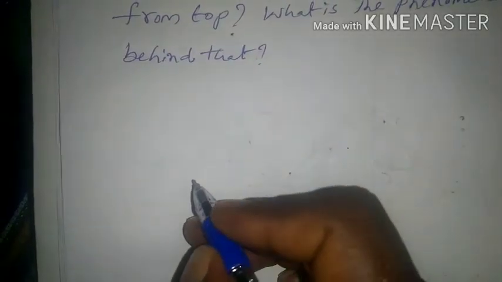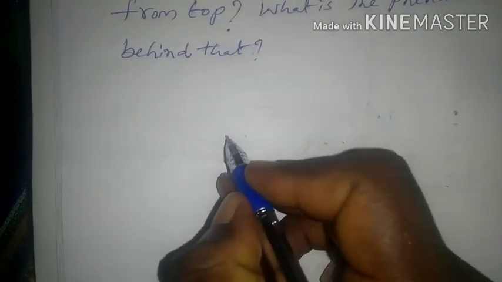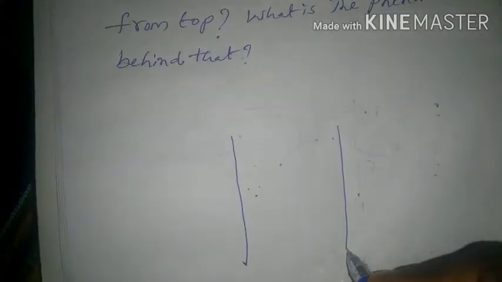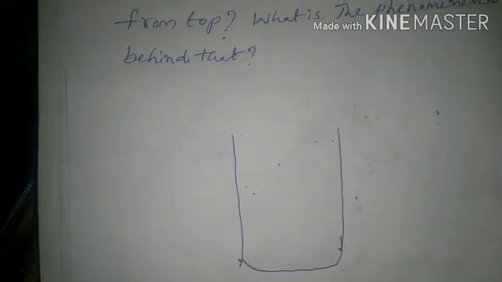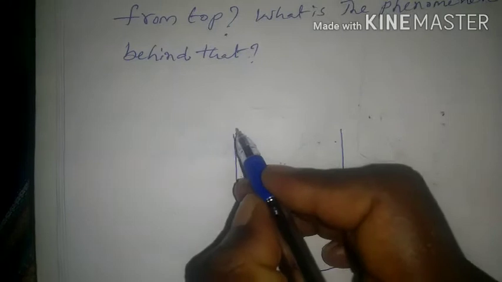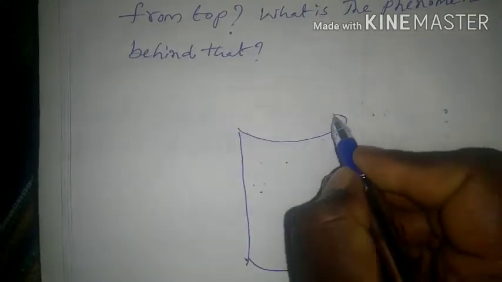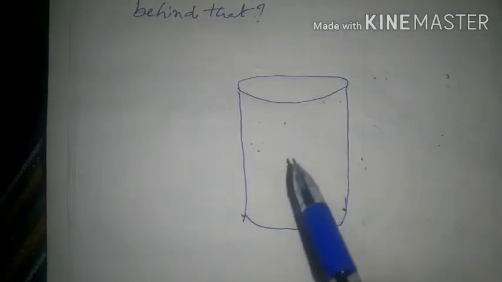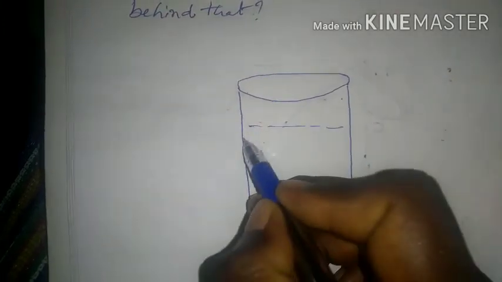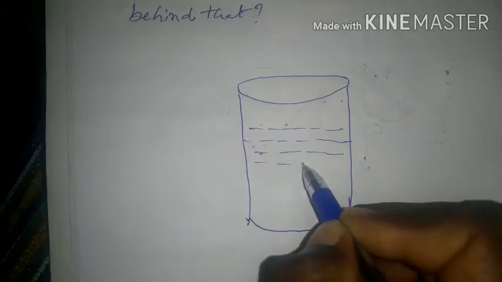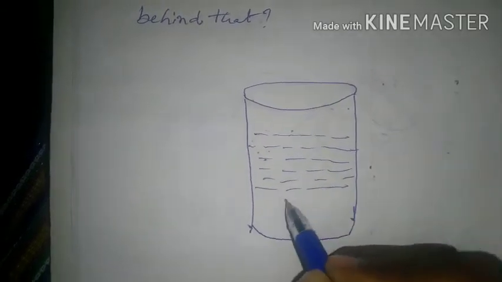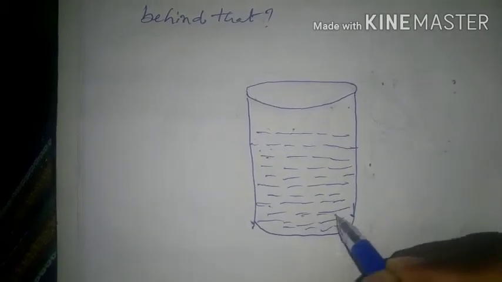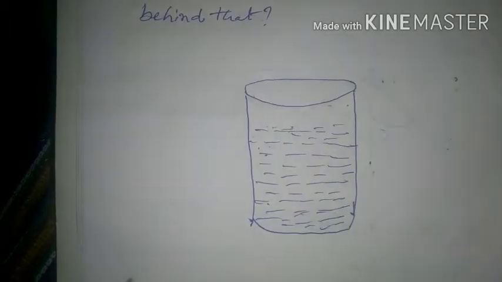Take a cylindrical transparent vessel. This is a cylindrical transparent vessel. After that, fill it with water.